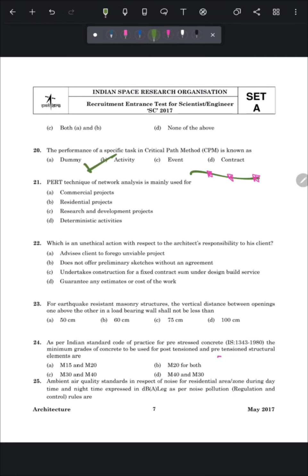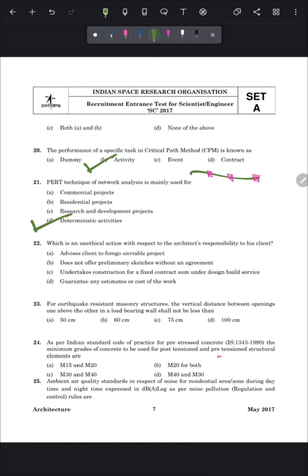Whereas dummy tasks are fake tasks which are only used to maintain the logic of the network. Since this is a fake task, it does not consume any resource or time. Question number 21 is, PERT technique of network analysis is mainly used for. So PERT is deterministic in nature. So the correct answer is deterministic activities.